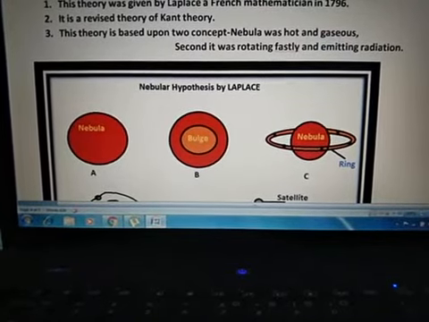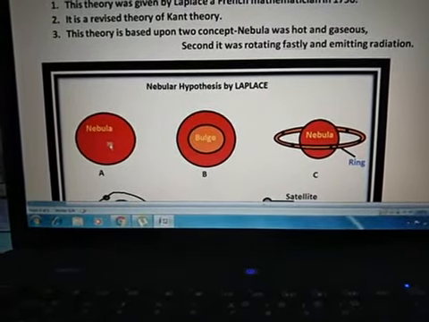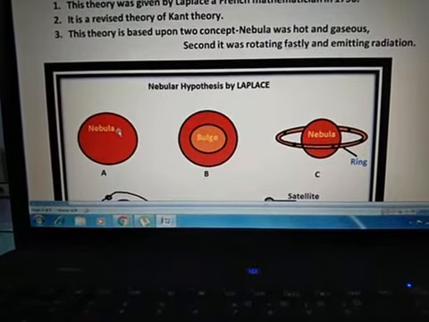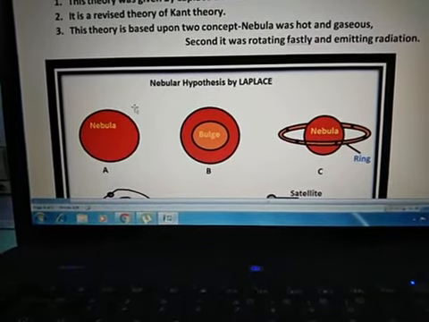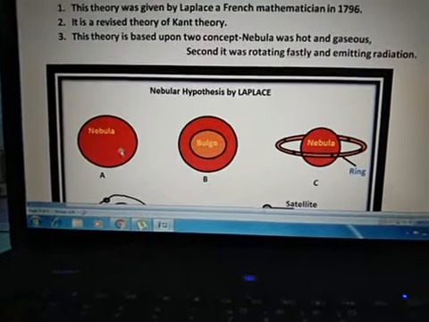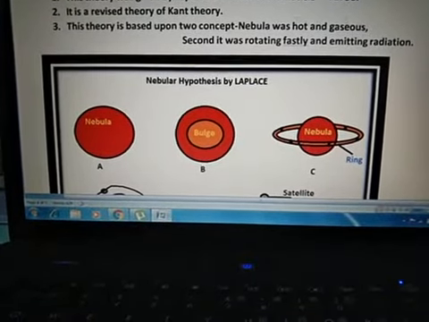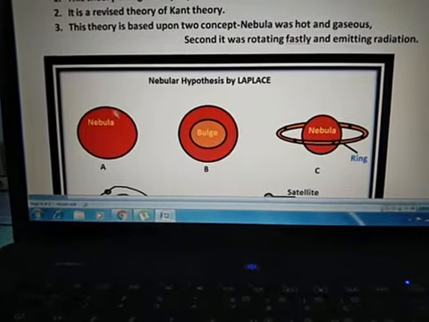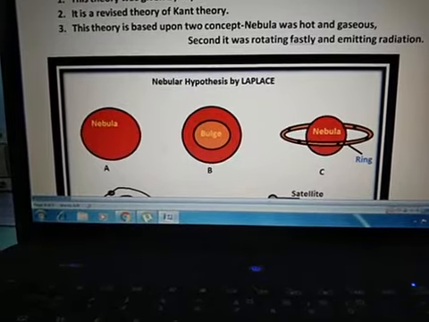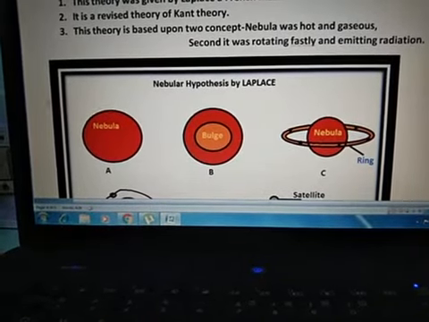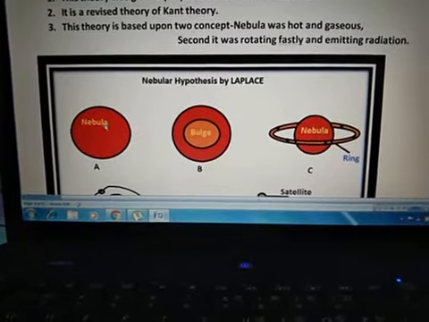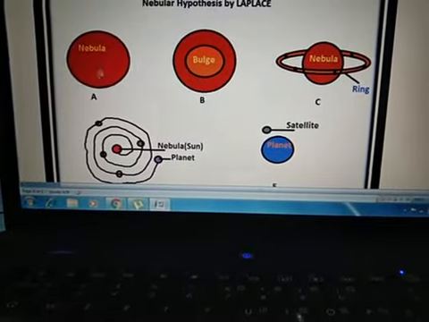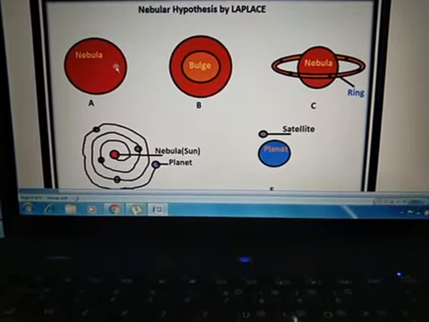First, the nebula was hot and gaseous. He called the primordial matter nebula, which is our present day sun. According to him, this nebula was very hot and gaseous. Second, due to the hotness and gaseous matter, it was rotating very fast, and due to the rotation, it was emitting radiation. So this nebula was rotating fast and emitting radiation.